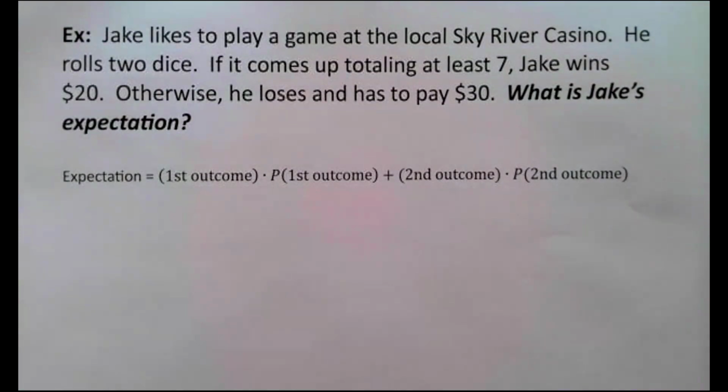Jake likes to play a game at the local Sky River Casino. He rolls 2 dice. If it comes up totaling at least 7, Jake wins $20. Otherwise, he loses and has to pay $30. What is Jake's expectation?